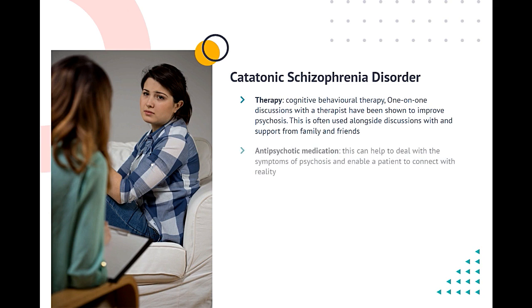Therapy. Cognitive behavioral therapy, one-on-one discussions with a therapist, have been shown to improve psychosis. This is often used alongside discussions with, and support from family and friends. Antipsychotic medication. This can help to deal with the symptoms of psychosis and enable a patient to connect with reality.